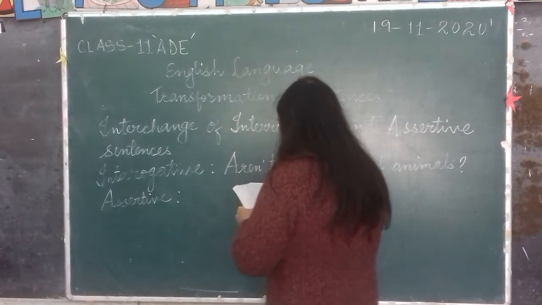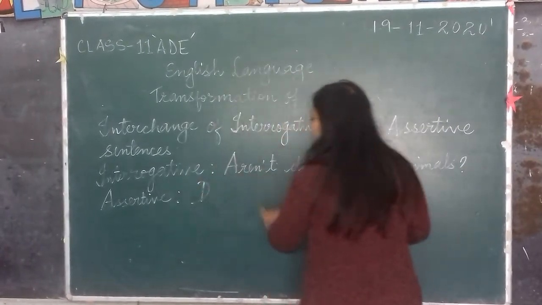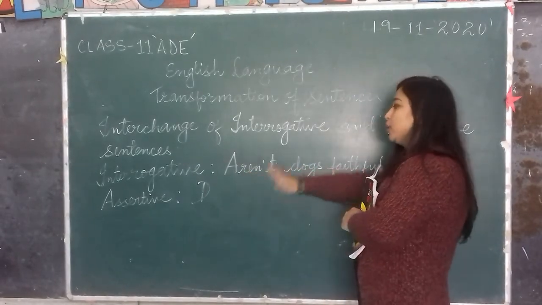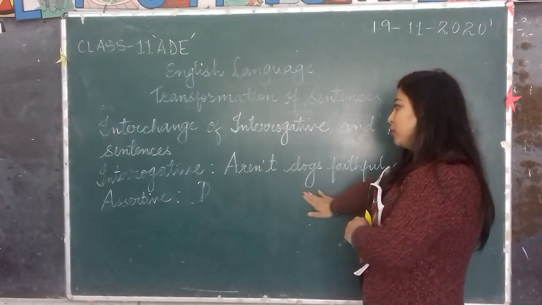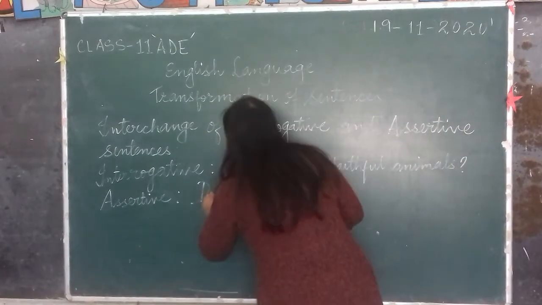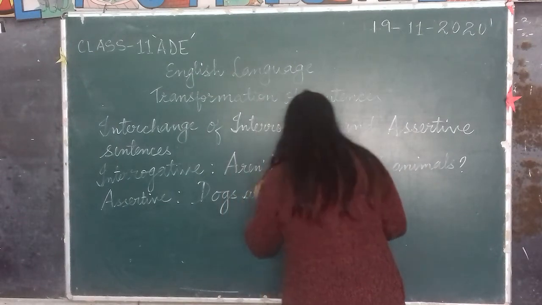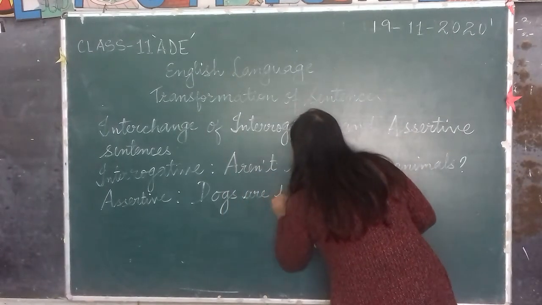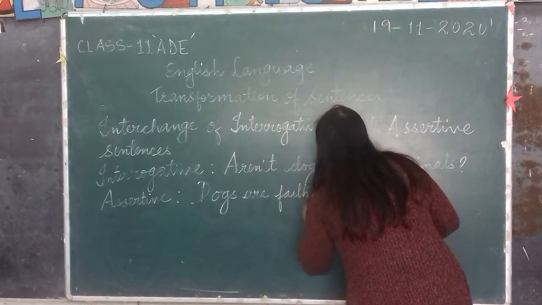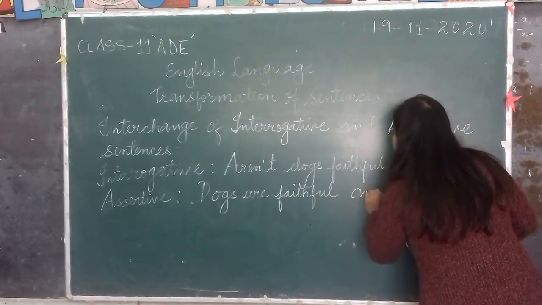In the assertive sentences, you'll have to write dogs are faithful. This is a question. And if you'll have to change the interrogative form into the assertive or declarative form, you'll have to write dogs are faithful animals. Okay, dogs are faithful animals.